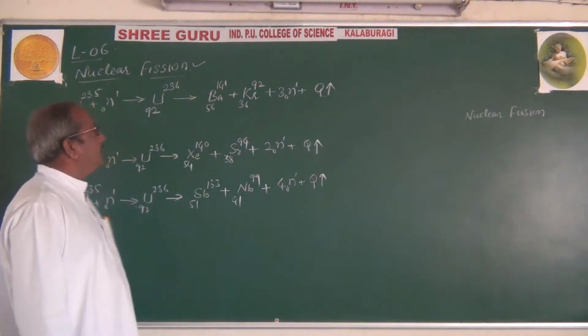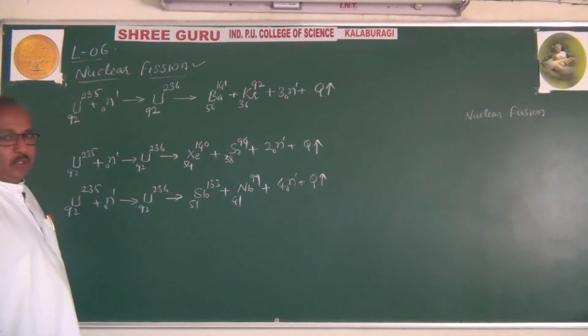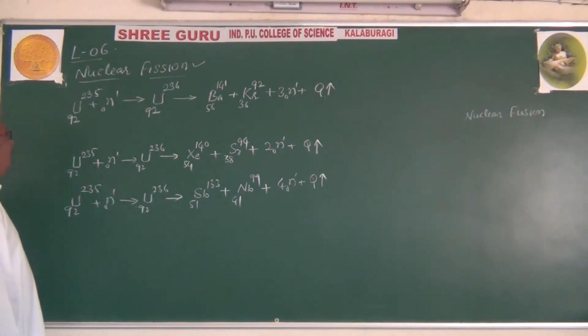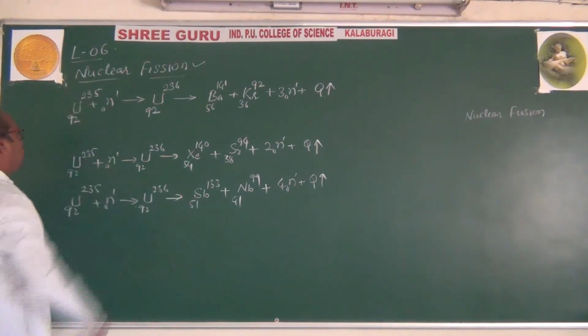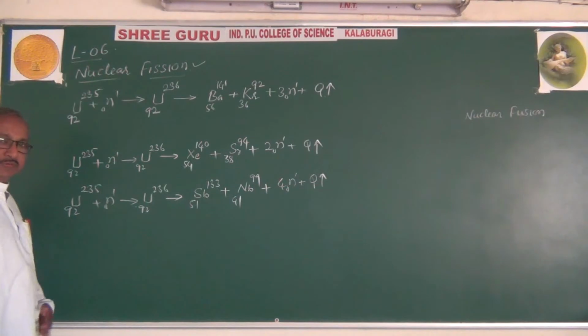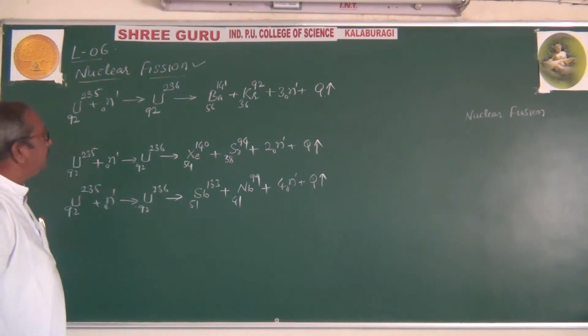For example, here is a radioactive element which is unstable, uranium-235. Mass number is 235, atomic number is 92.